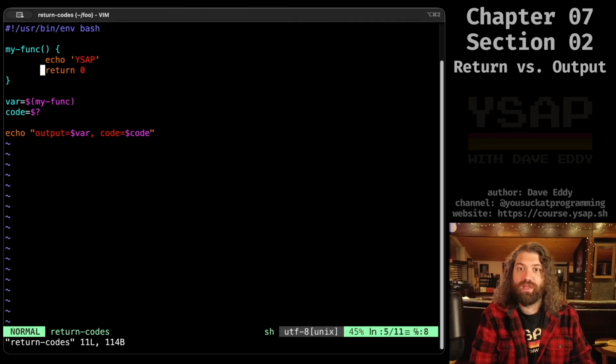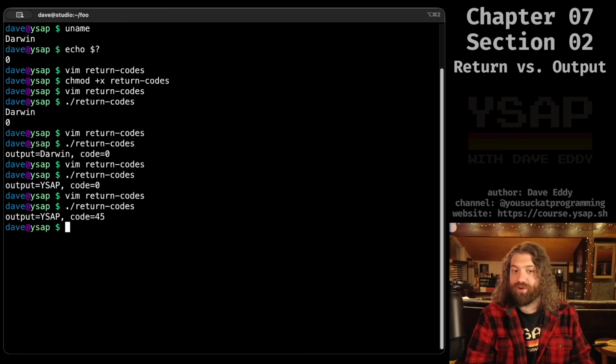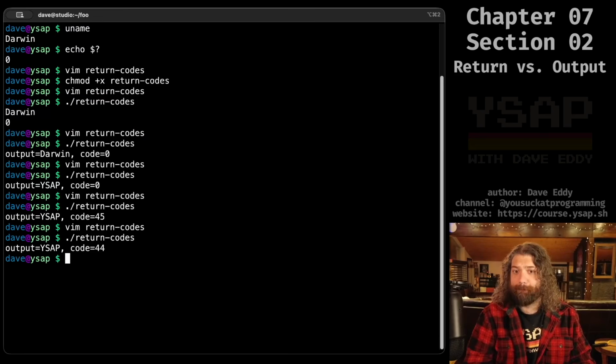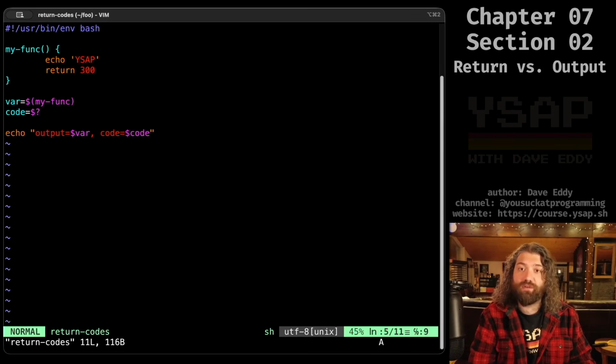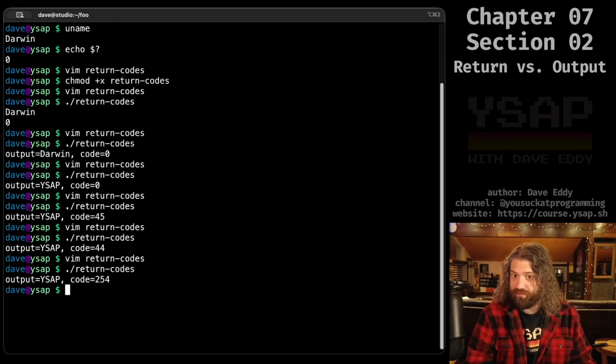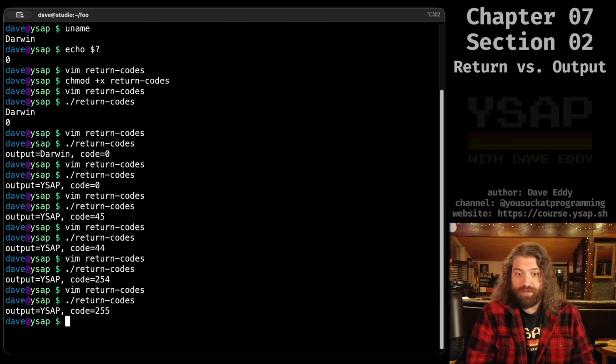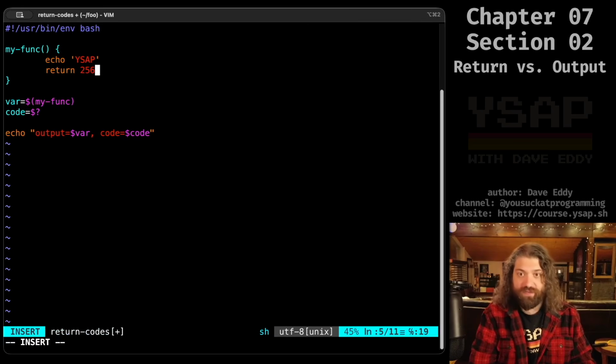Hey, that's really cool. If we change this to 45, we can see that, hey, we get 45 there. That makes perfect sense. If we were to change this to 300, what do you think we're going to get? Uh-oh, we get 44. Be careful with return codes. They are limited. It is an 8-bit integer. They can be between 0 and 255. So if I were to make this 254, it works. If I were to make this 255, it works. If I were to make this 256,